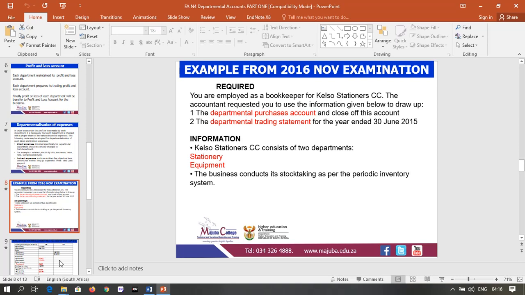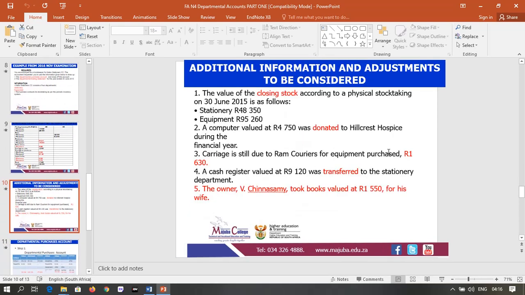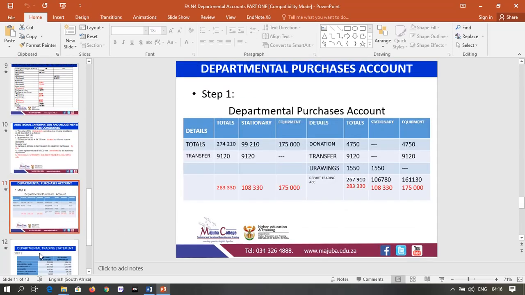Here is the exercise that we're going to do, which requires us to prepare a departmental purchases account and a departmental trading statement for this business. It has two departments, a stationery department and an equipment department. They gave us this information to be used. They also gave us additional information to be used in order to prepare this one.